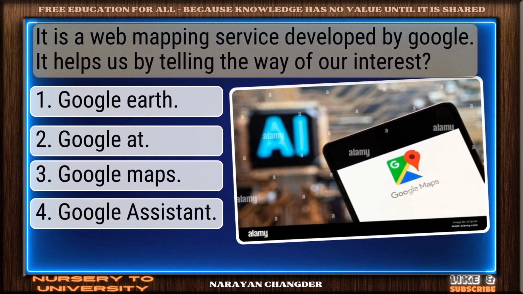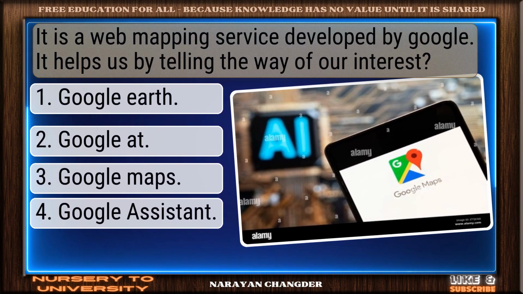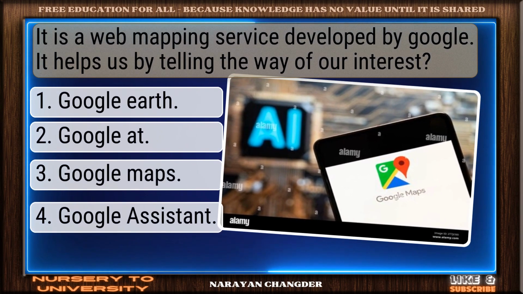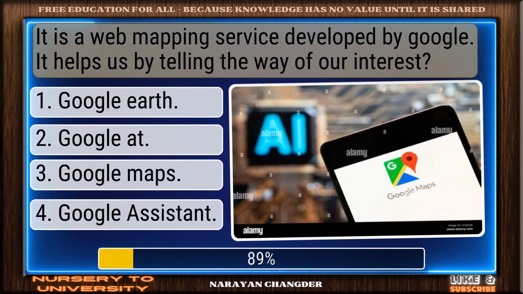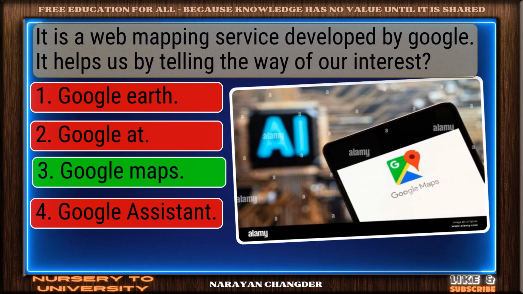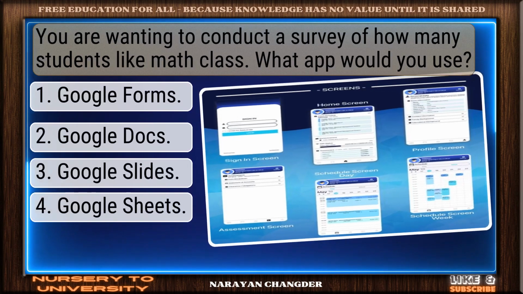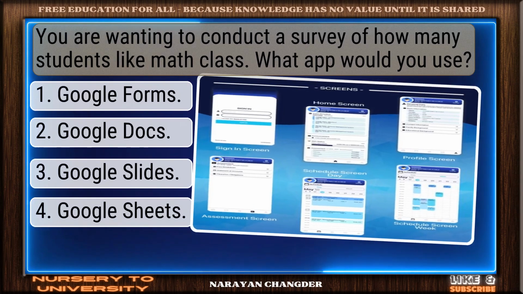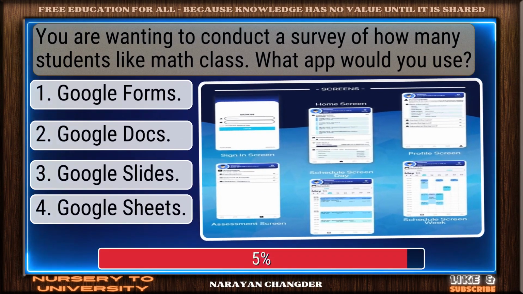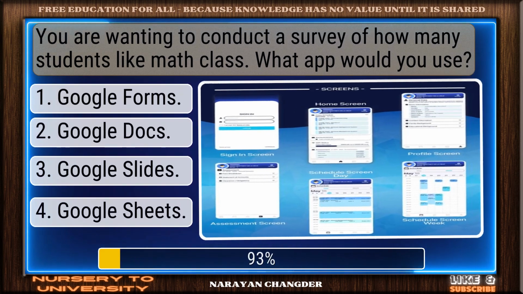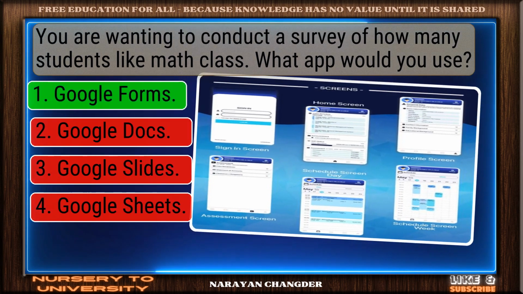It is a web mapping service developed by Google. It helps us by telling the way of our interest. Great job. Google Maps is the accurate answer. You are wanting to conduct a survey of how many students like math class. What app would you use? Correct response. Google Forms is the most accurate answer.